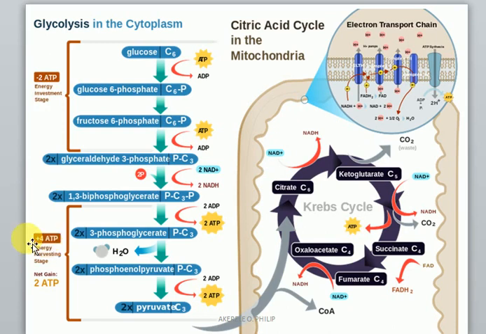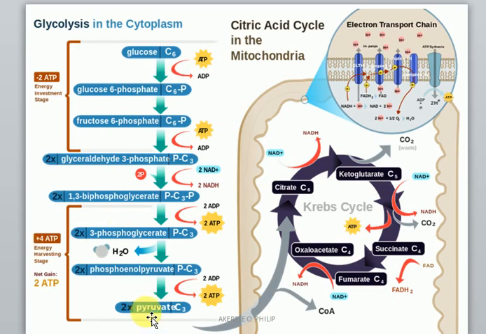But because we used 2 ATPs at the beginning, that will be 4 ATPs minus 2 ATPs we used. So at the end of glycolysis, we have 2 ATPs formed. You can pause the video to write this sequence. It's not something hard. When I take this topic on its own, I will explain it further. So at the end of glycolysis, we have 2 ATPs formed.